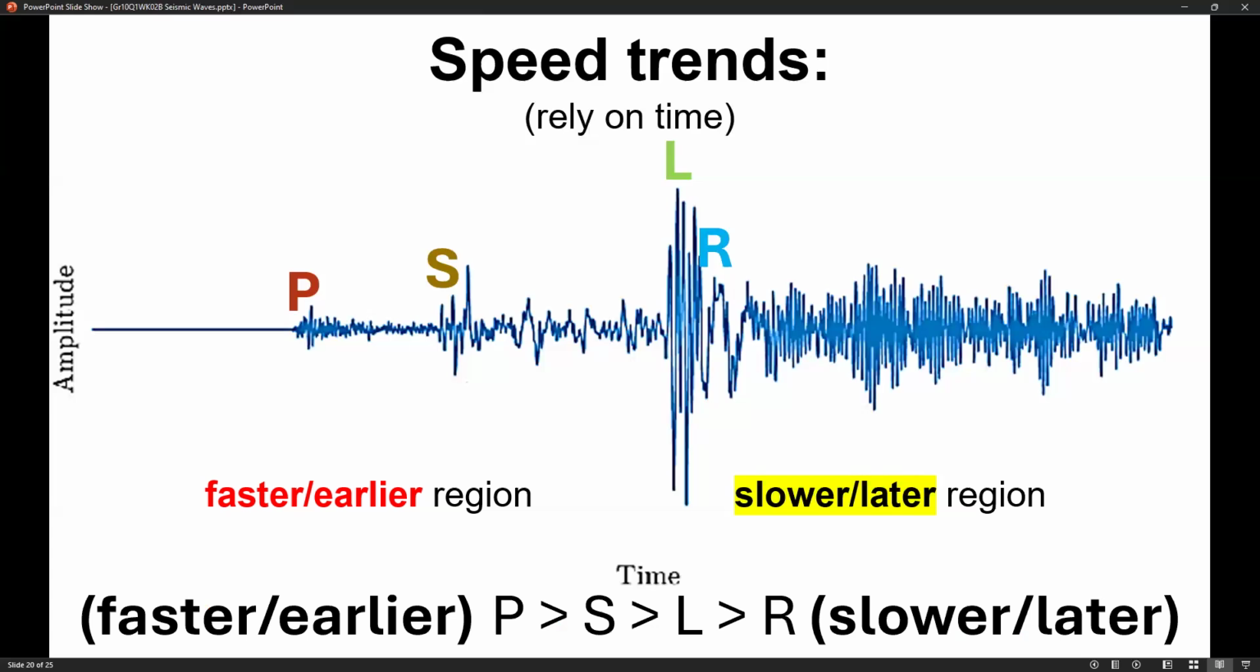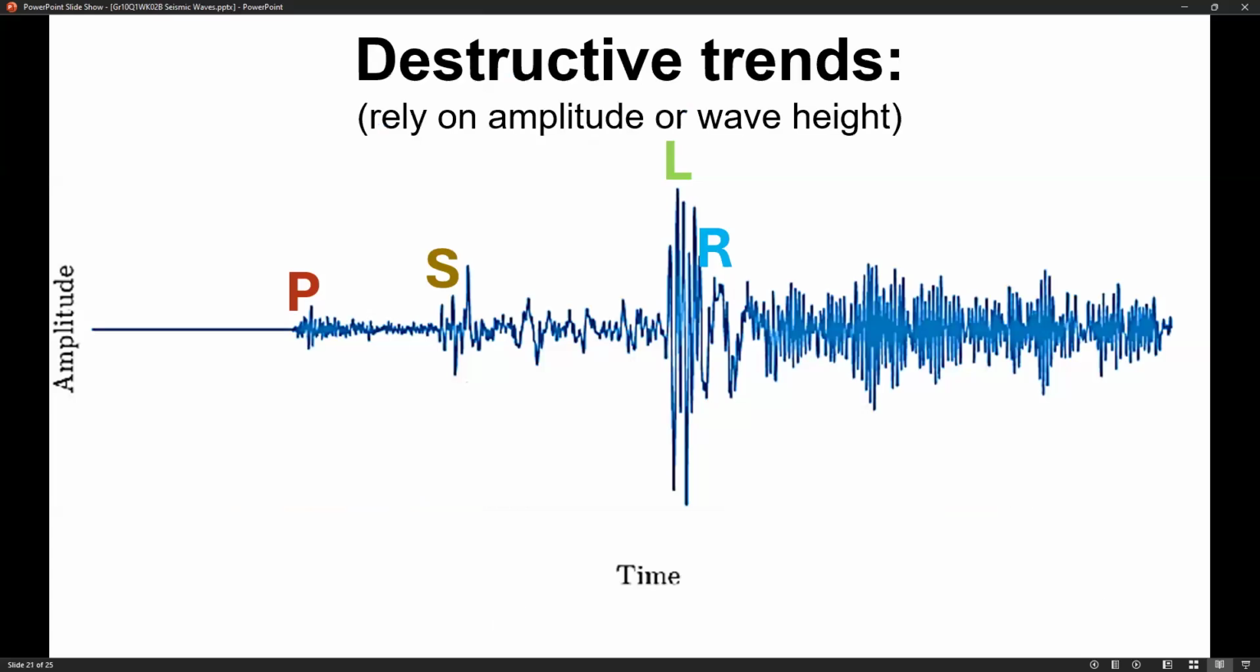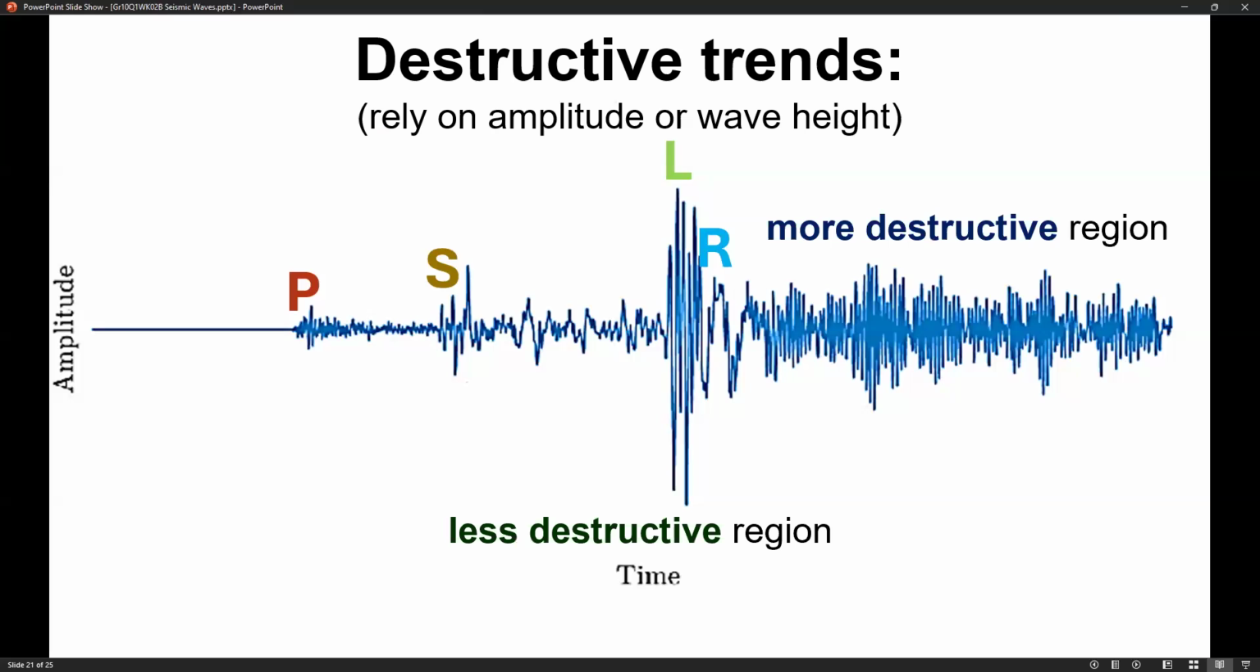All right, now let's move on to destructive trends. When we say destructive trends, we're talking about how catastrophic a seismic wave is. Is it less catastrophic, with less damage, or more catastrophic, with more damage inflicted upon the location or region? In destructive trends, we rely on amplitude or wave height. The smaller the wave, the less destructive it is, while the higher the wave, the more destructive it is.